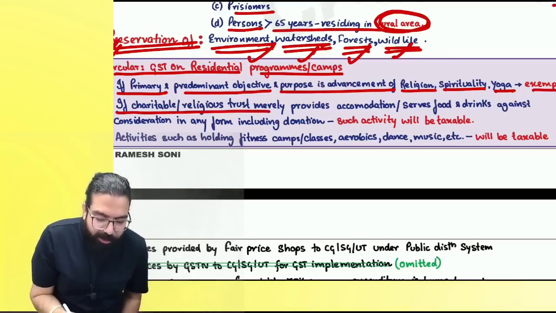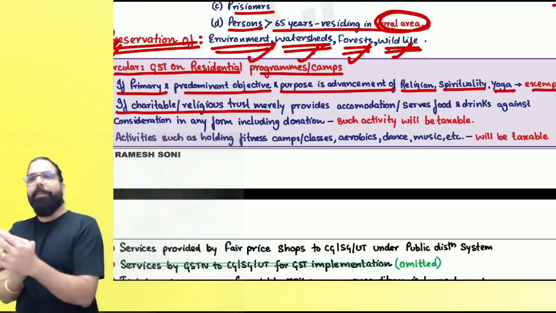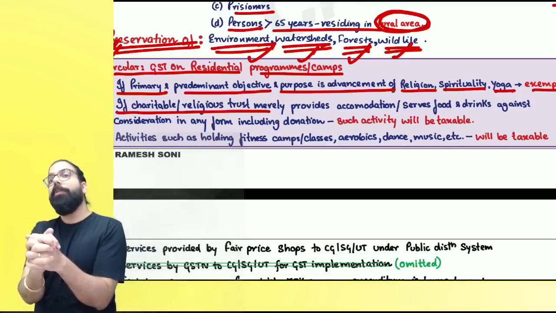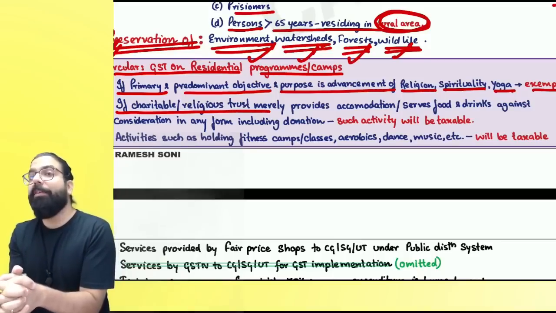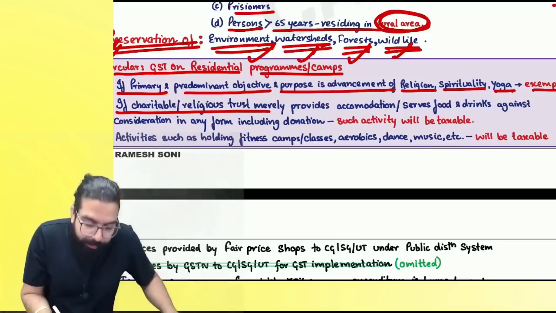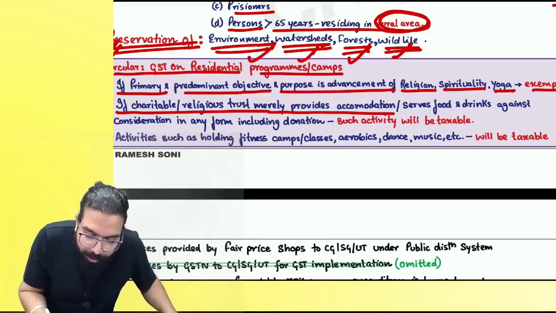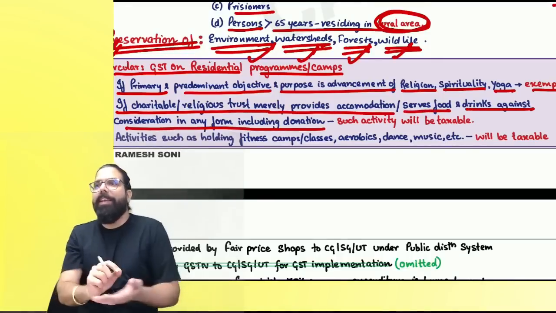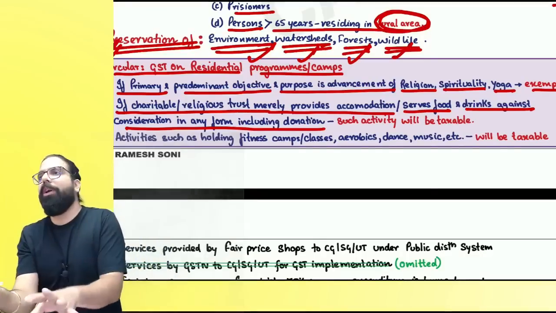If charitable or religious trust, Baba, you went to ISKCON temple, charitable trust, they are selling food over there. They are selling food. Is it taxable? Not taxable. Taxable. Baba, if trust merely provides accommodation, serve food and drink against consideration, and they are telling 100 rupees, name is donation. Baba, government is selling name whatever it is.